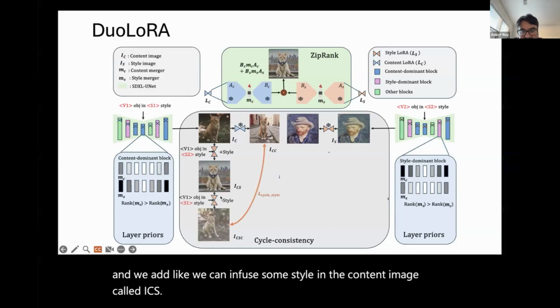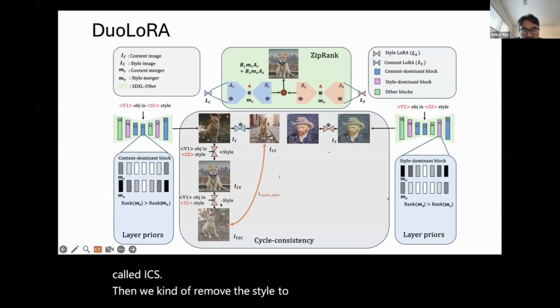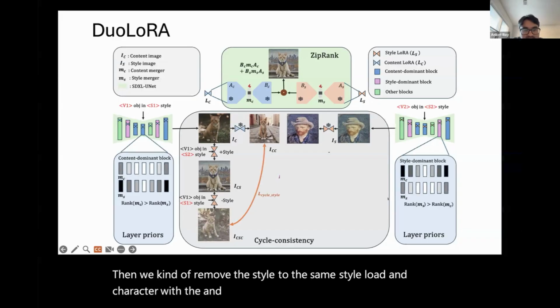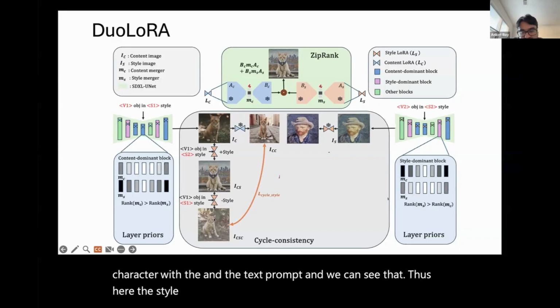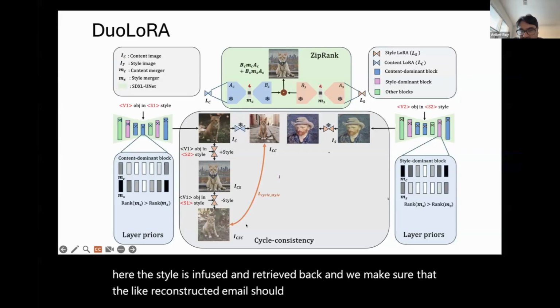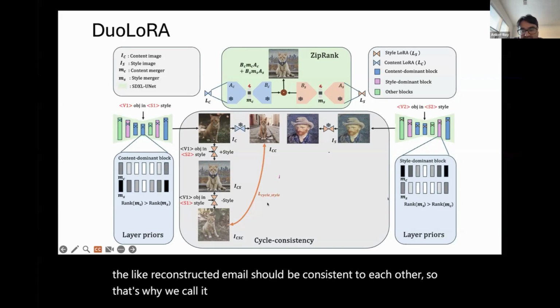Then we remove the style using the same style LoRA character and the text prompt. The style is infused and retrieved back, and we make sure the reconstructed image is consistent with the original. That's why we call it cycle consistency over style.